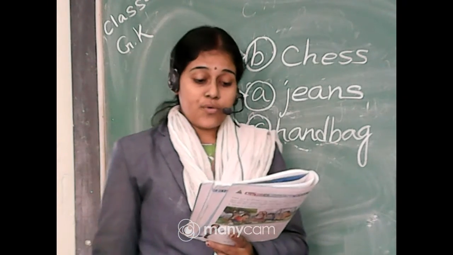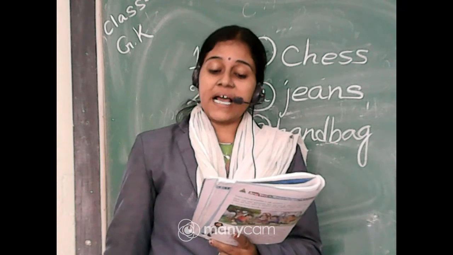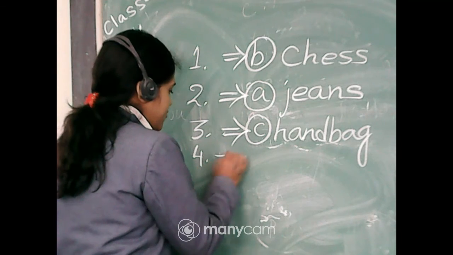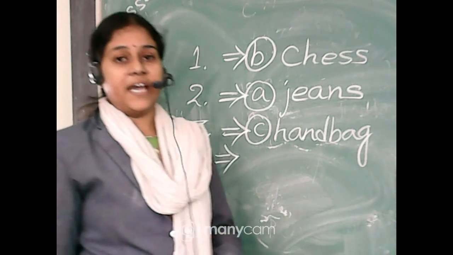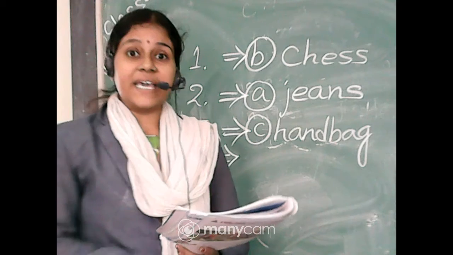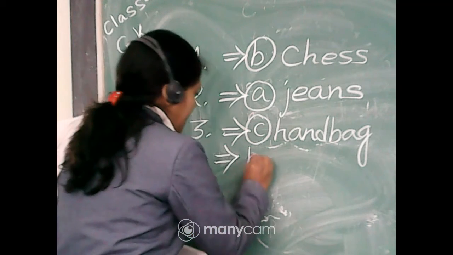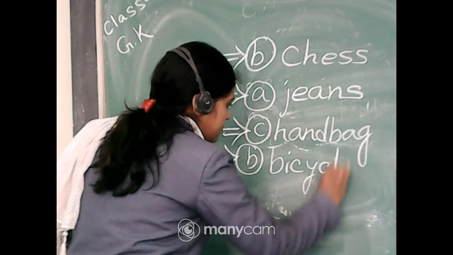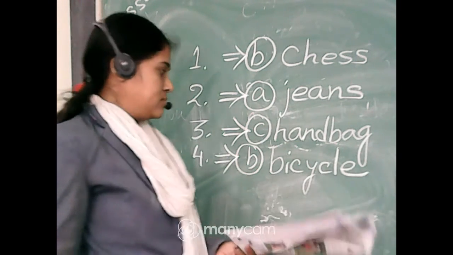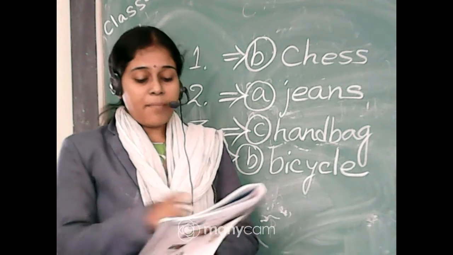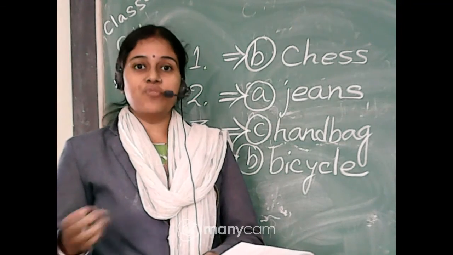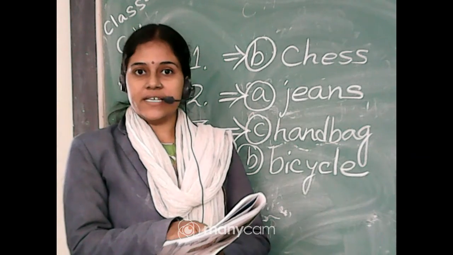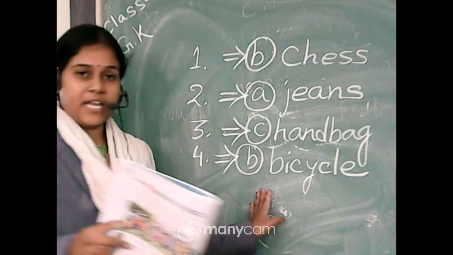Next, number 4. Bus, bicycle, car and truck. Now tell me which is the odd one here. Yes, bicycle, option B. Bicycle is the odd one, because bus, car and truck move on fuel, but bicycle does not. That's why bicycle is the odd one here.